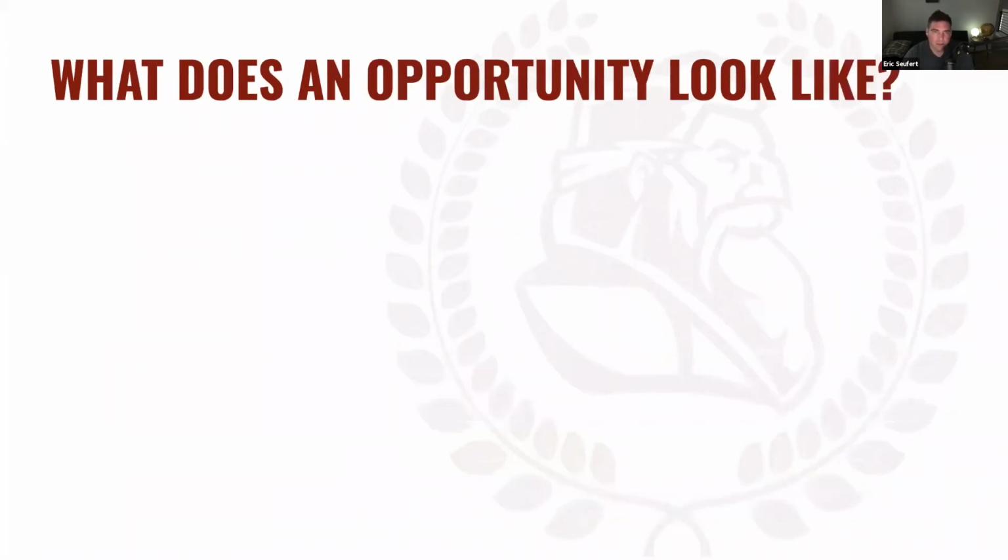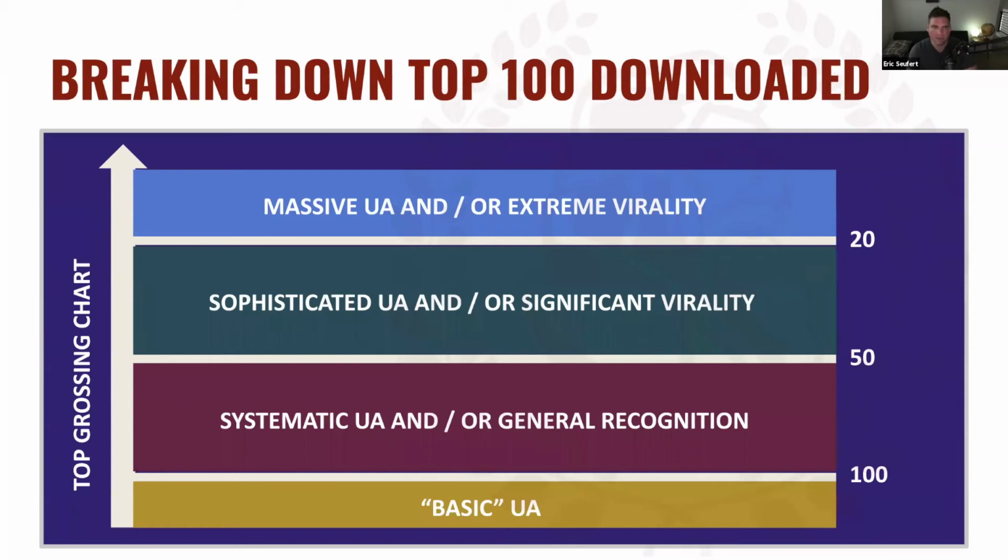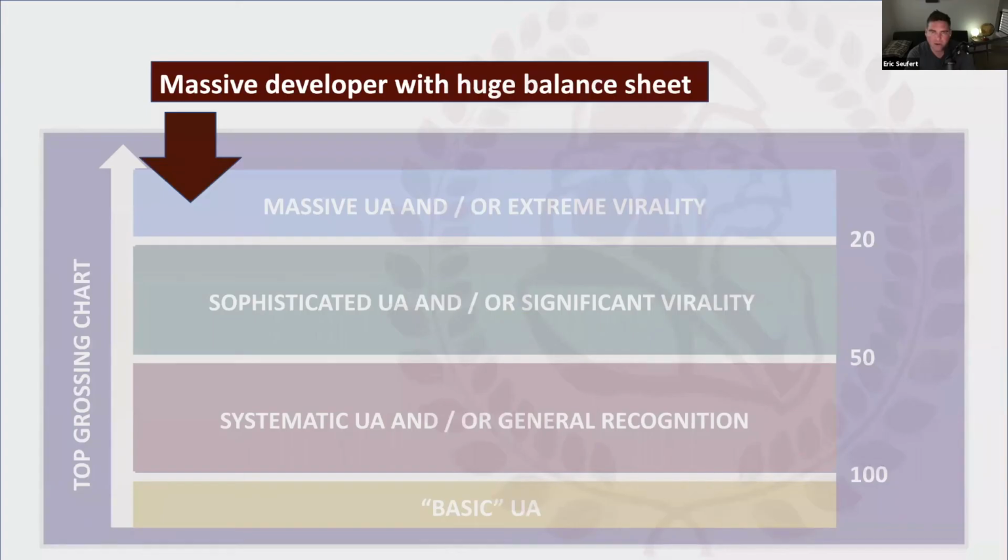And so what does an opportunity look like? We know what questions we should ask ourselves that should stop us from developing something, but what should we be pursuing? What's an opportunity? So I like to think about the top charts, and what types of games exist across the spectrum of the top downloaded chart, right?